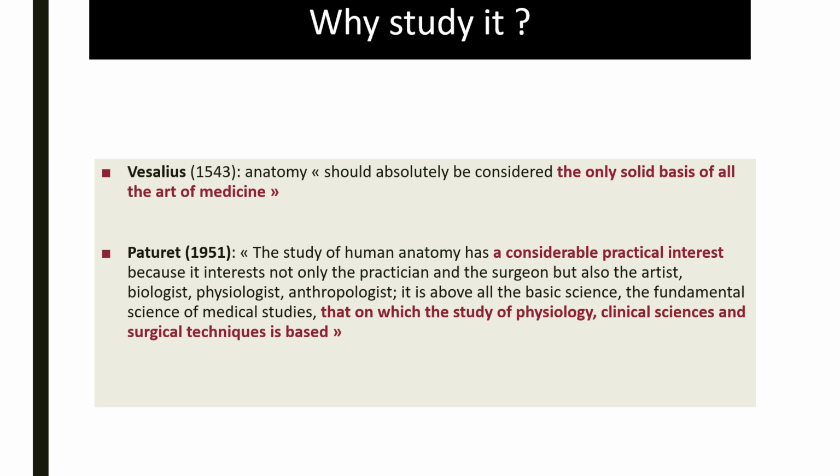Anatomy is in fact made up of several branches. If you open any anatomy book and look at any chapter, you will see several titles. We'll see what we call descriptive anatomy and topographical anatomy, functional anatomy, microscopic anatomy, developmental anatomy, and so there are several branches and each branch of anatomy deserves a definition.